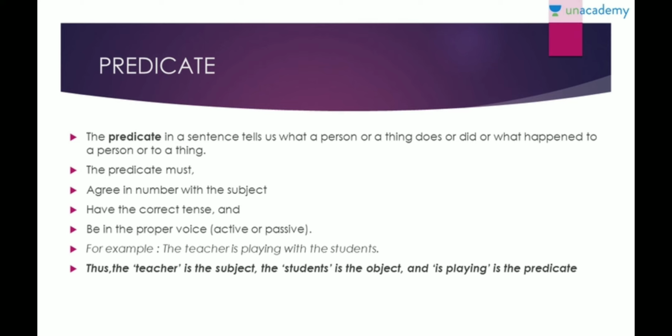Next is predicate. A predicate in a sentence tells us what a person or thing does or did, or what happened to a person or thing. The predicate must agree in number with the subject, have a correct tense, and be in proper voice, be it active or passive. When I say the teacher is playing with the students, we know teacher is subject, students is object, and is playing is the predicate, right? Because is playing tells you what the person or thing is doing, or what happened to the person or thing.